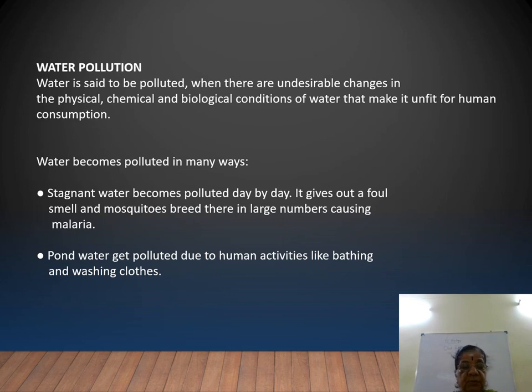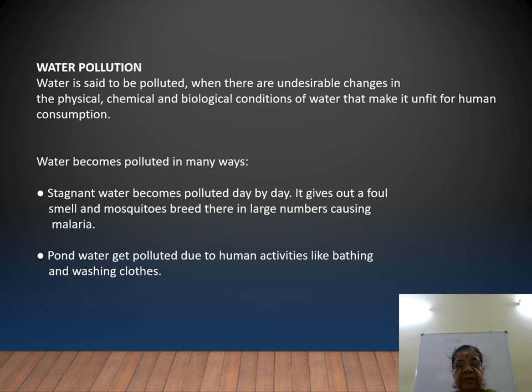Okay, then water pollution. Water is said to be polluted when there are undesirable changes in the physical, chemical and biological conditions of water that make it unfit for human consumption. And water becomes polluted in many ways.